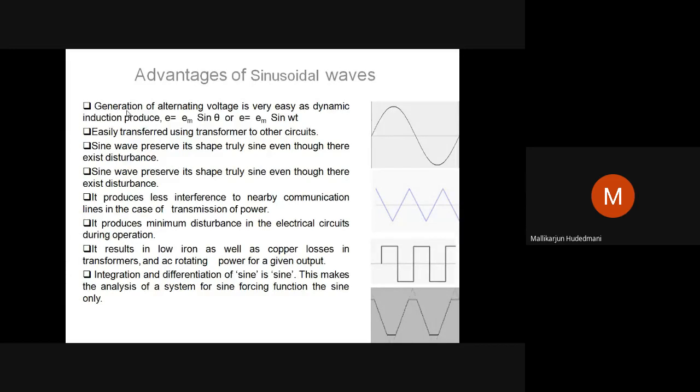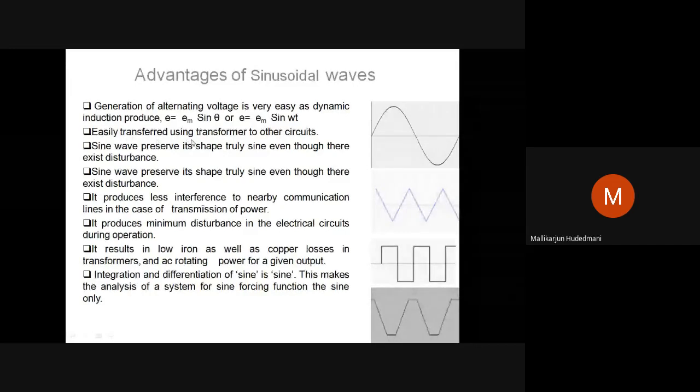So I have given you self-induction, mutual induction, and dynamic induction. Dynamic induction is the principle used to develop a sinusoidally varying quantity, because the equation governing the induced EMF in the group of conductors is given by Em sin theta, or Em sin omega t. By the very fundamental of dynamic induction, the induced EMF is sinusoidal by nature. Hence, generation of an alternating sinusoidally varying quantity is very easy because the principle of dynamic induction helps us. Then, what are the other advantages?